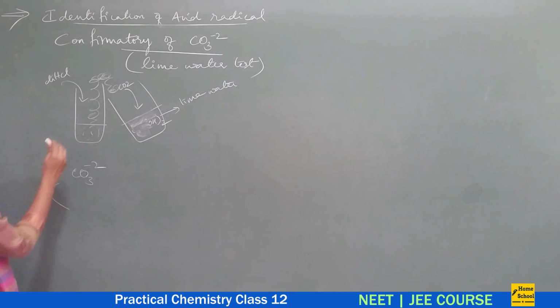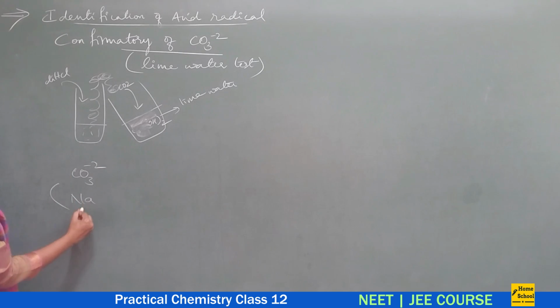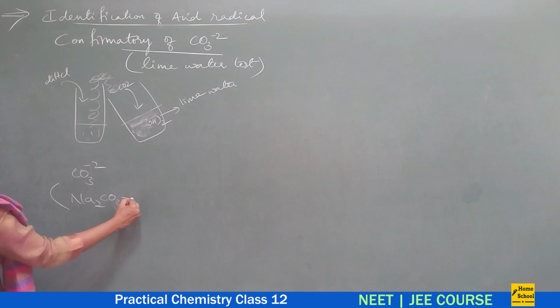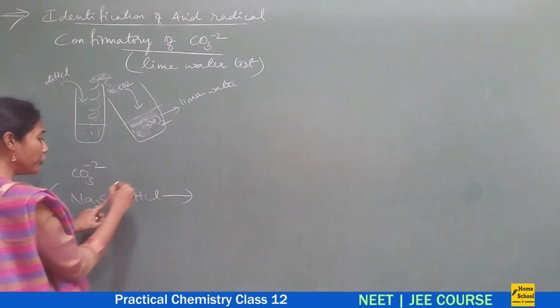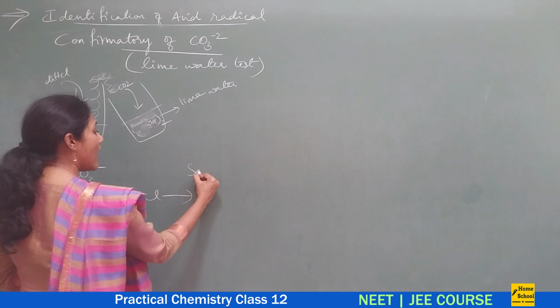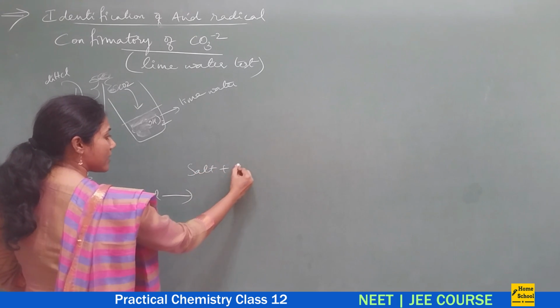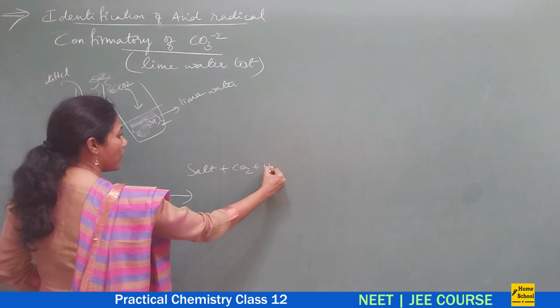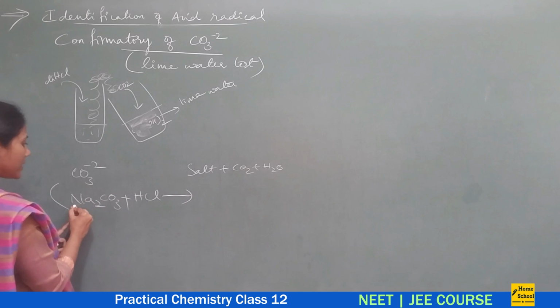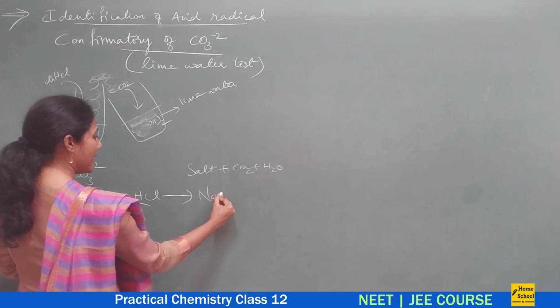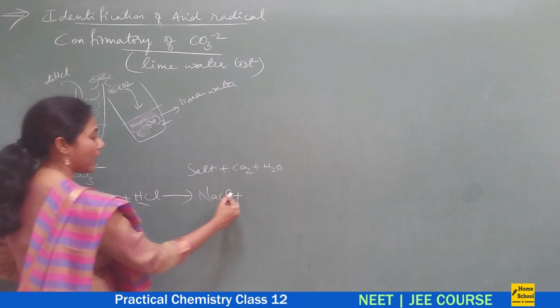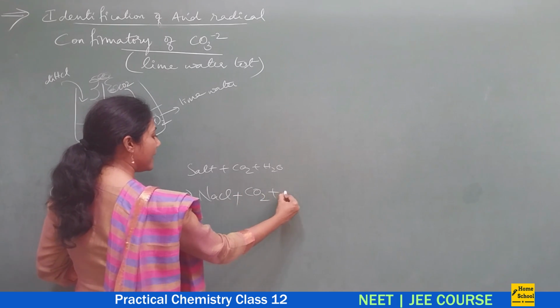So let me take sodium carbonate, Na2CO3. On adding HCl, you will get a salt, carbon dioxide and water as the products. The salt is NaCl, and the carbon comes out as carbon dioxide and water.